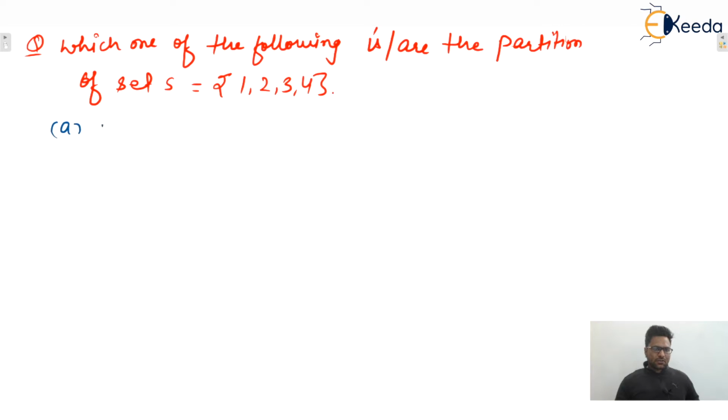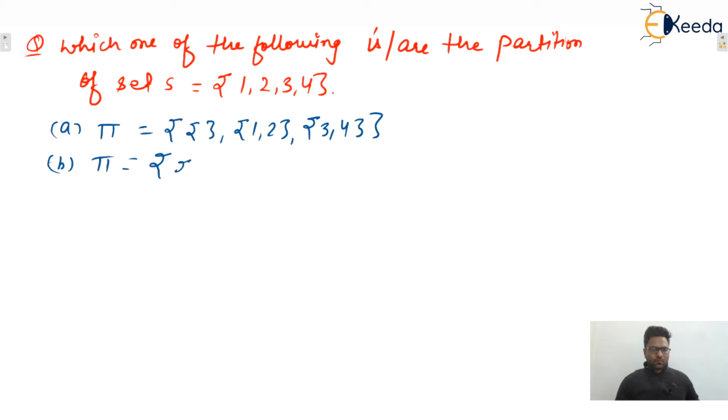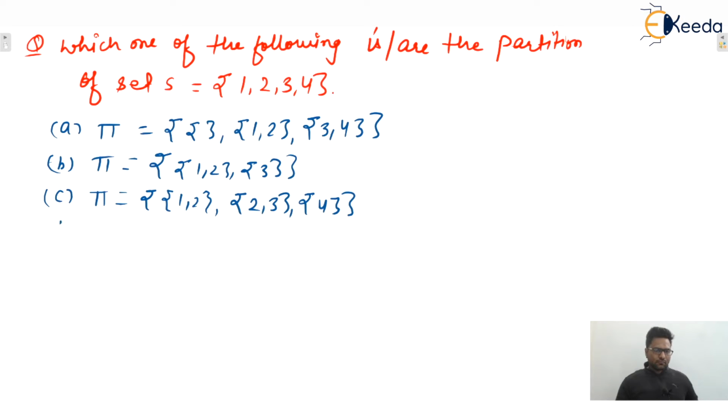Let's say the first partition is given as pi equals to, this one, 3 comma 4. Option B is given as pi equals 1 comma 2 and 3. Option C is given as 1 comma 2, then 2 comma 3 and 4.